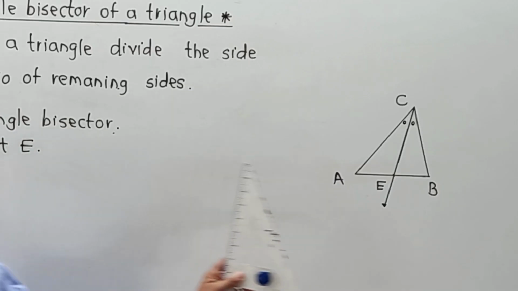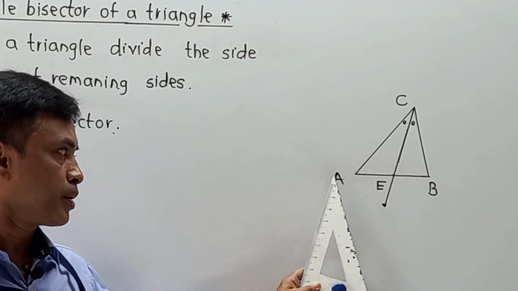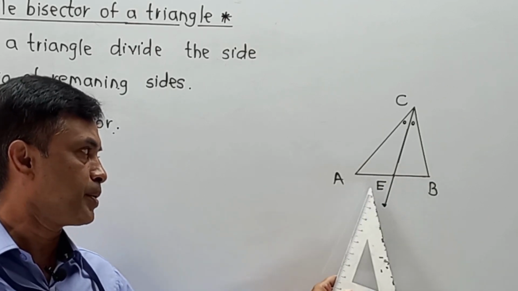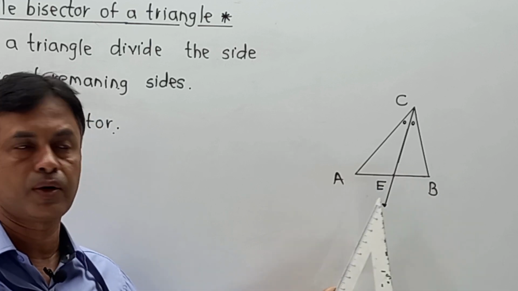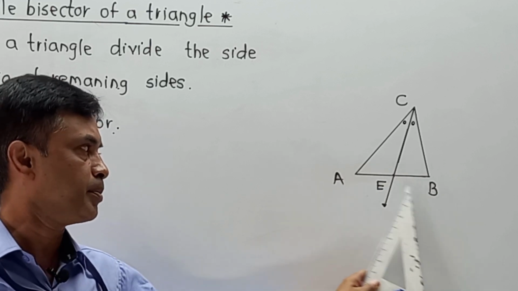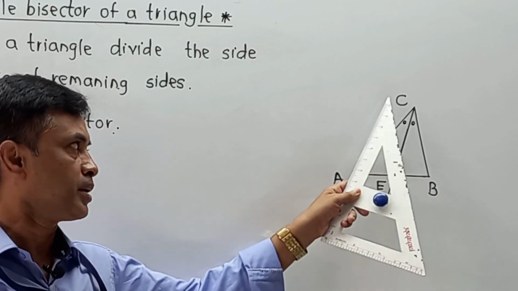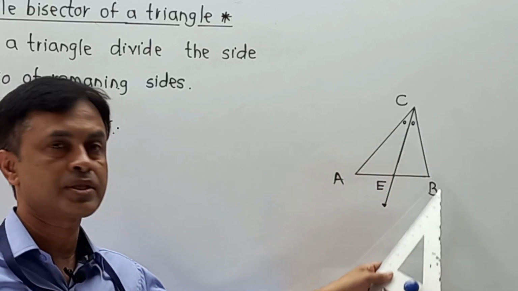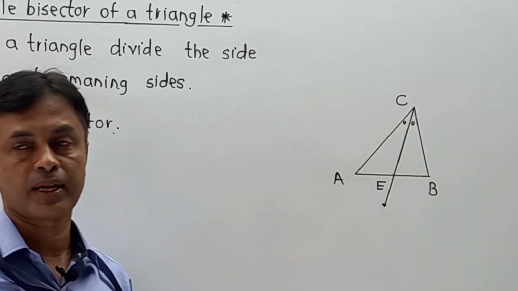Once again, please try to understand what exactly we are supposed to prove. We have to prove that AE upon EB is equal to CA upon CB, the remaining sides of that triangle.